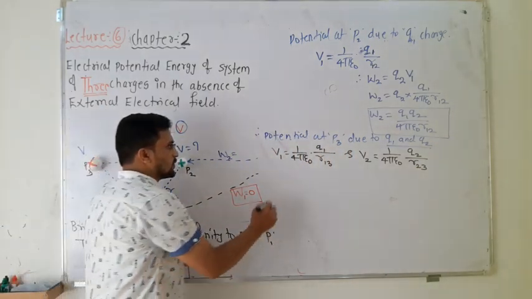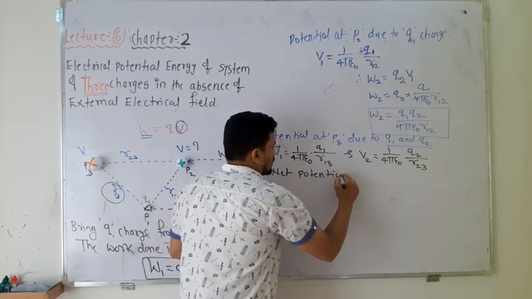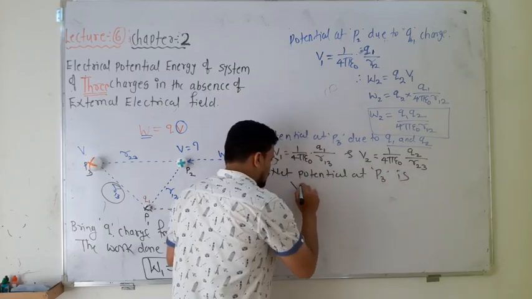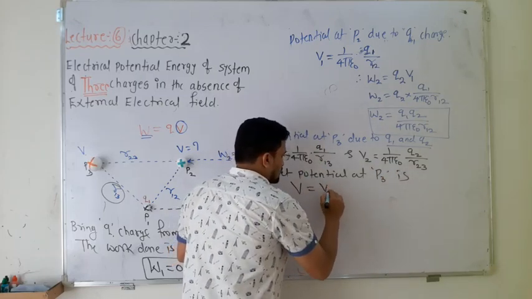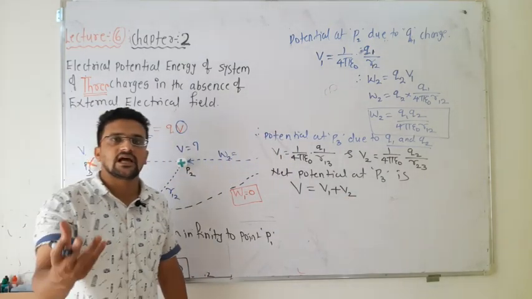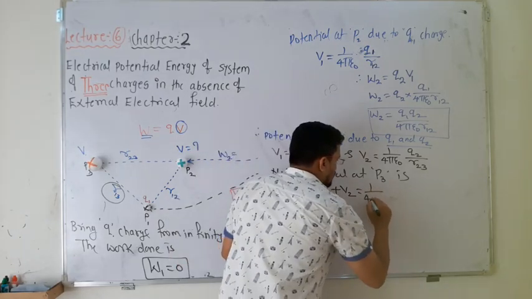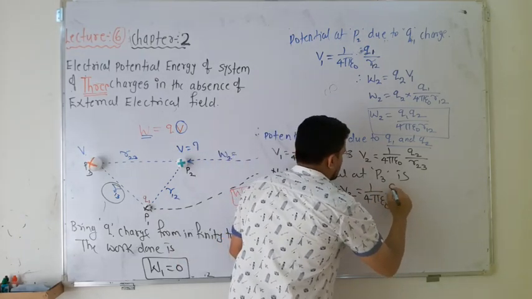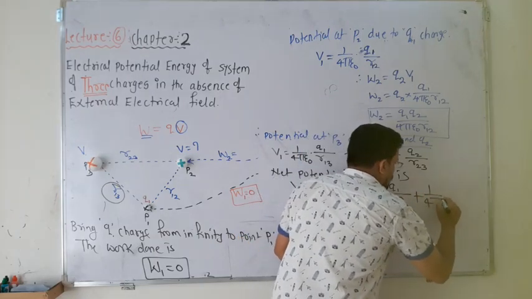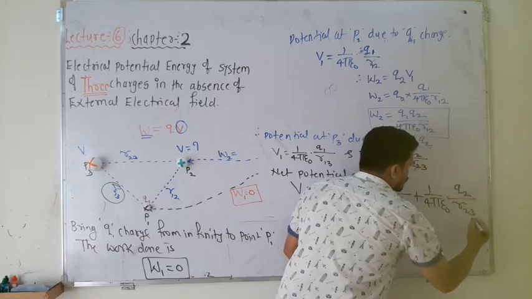Therefore the net potential at P3, I will call it V, is nothing but V1 plus V2, because potential is a scalar quantity, you just simply add them. So if you add this, it becomes 1 upon 4 pi epsilon naught Q1 by R13 plus 1 upon 4 pi epsilon naught Q2 by R23.